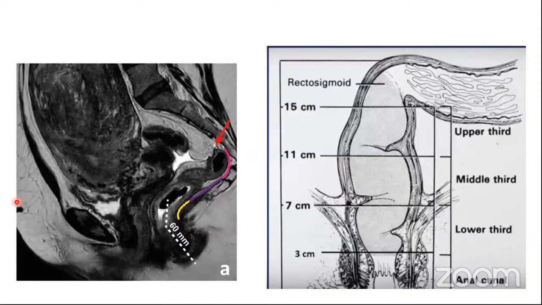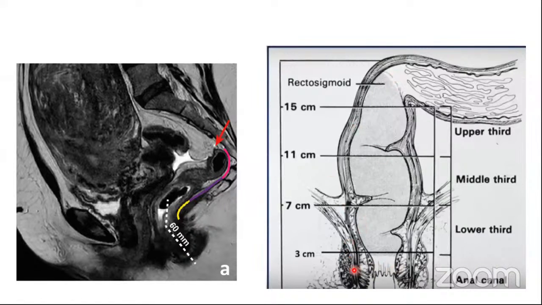Okay, now we'll begin with the MR anatomy. First of all, the extent of the rectum. We all know that it extends from the anorectal junction to the rectosigmoid junction. Now the anal canal is approximately taken as 3 centimeters from the anal verge, and the rectosigmoid is roughly taken as 15 centimeters from the anal verge.